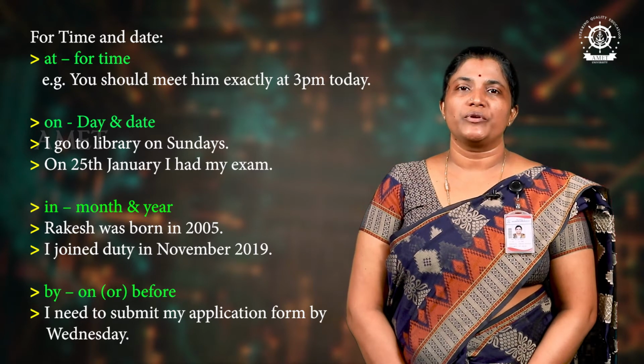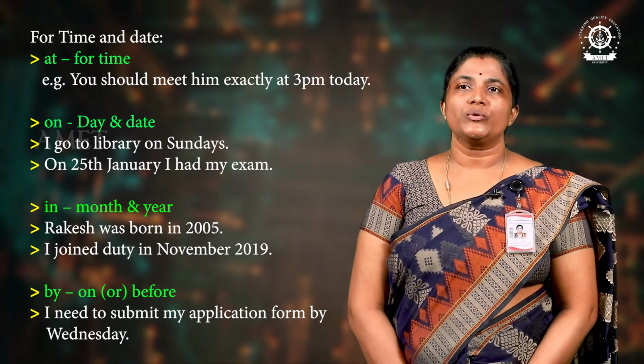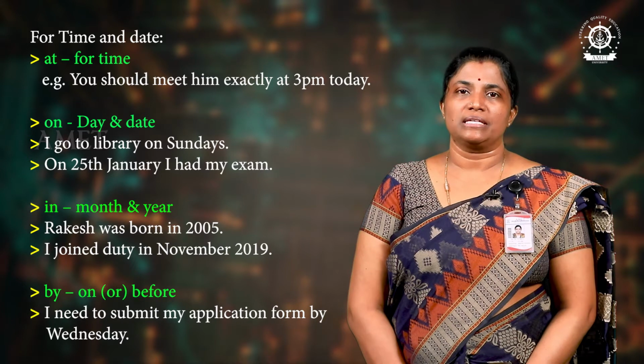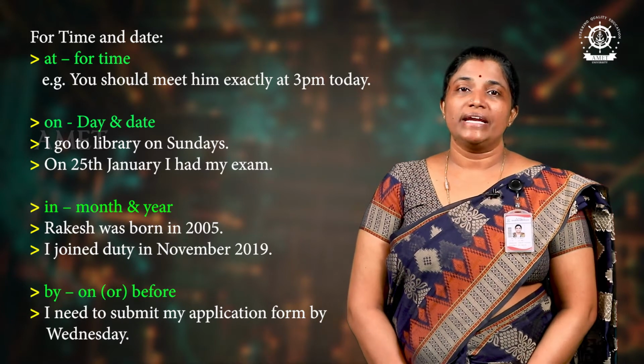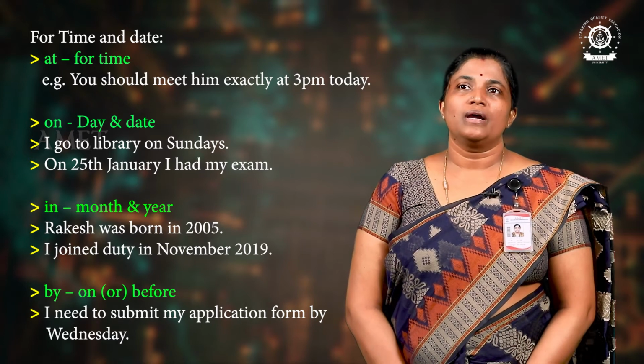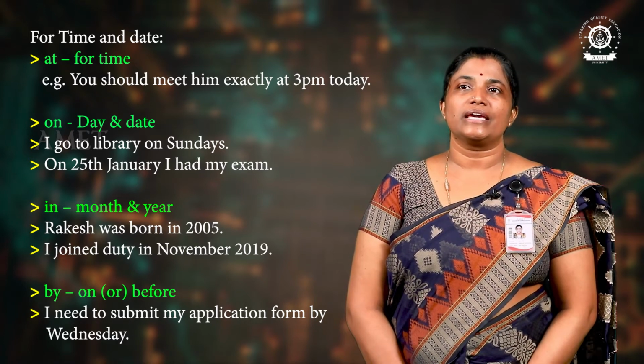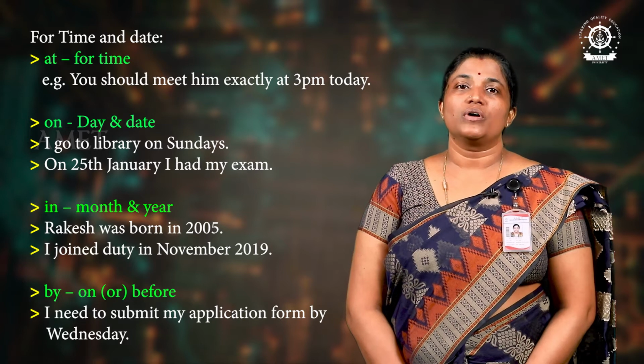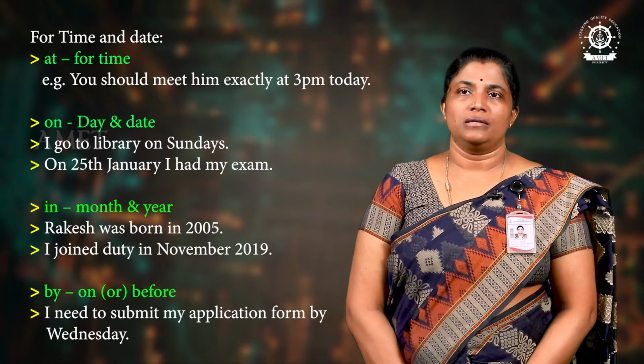For day and date, on should be used. I go to library on Sundays. On 25th January, I had my exam. So, for date, on 25th January, on is used. And in the other sentence, I go to library on Sundays, for the day, Sundays, on is used.